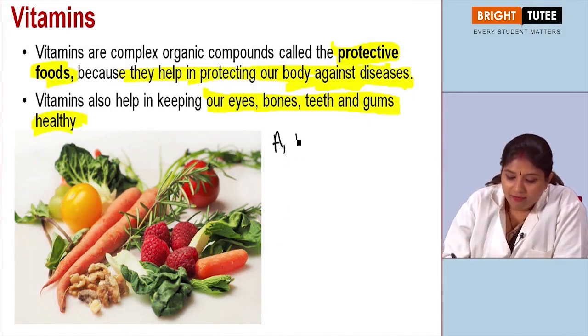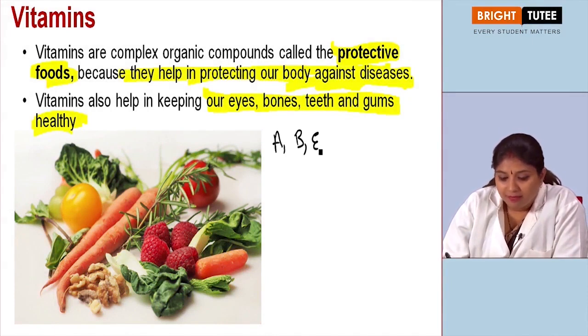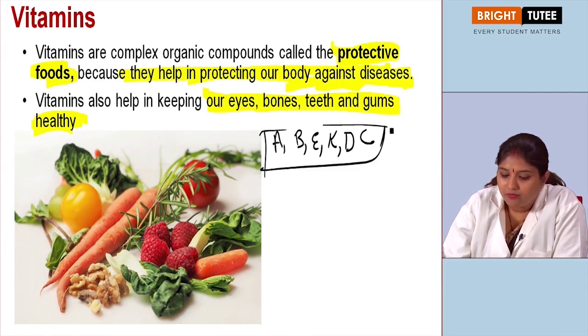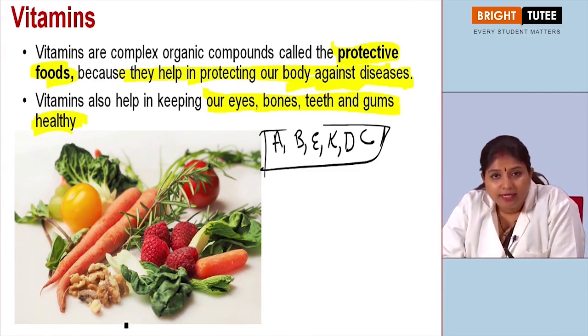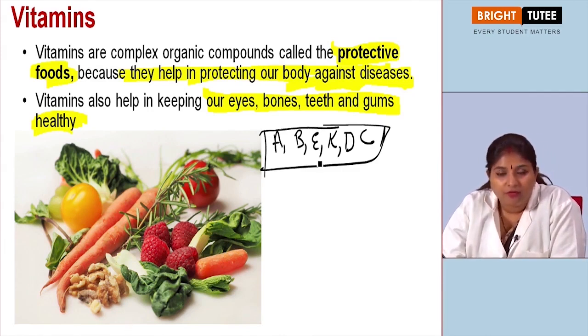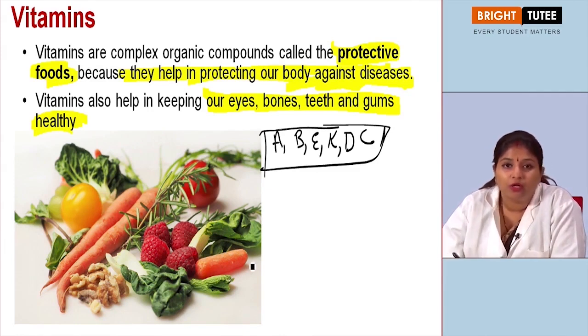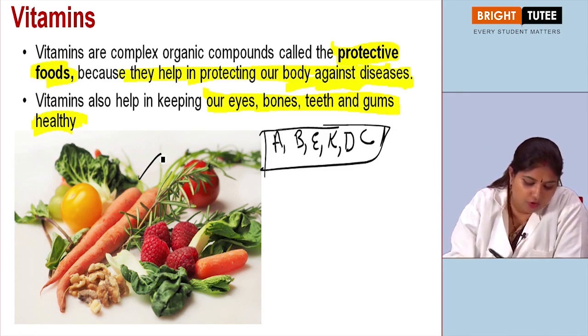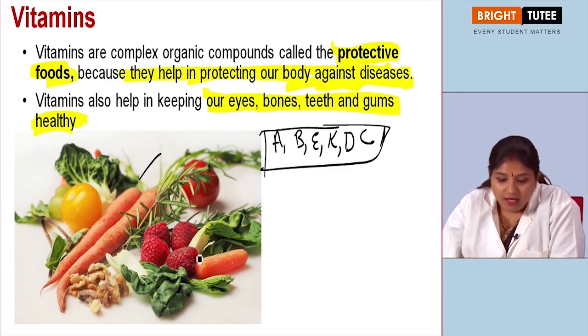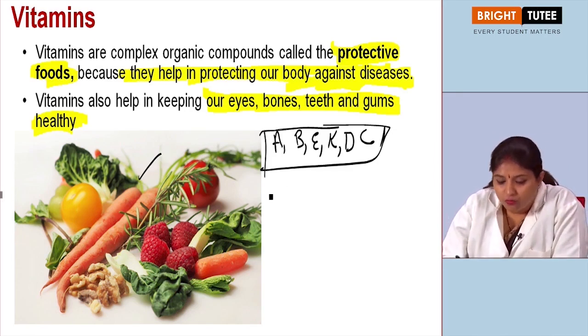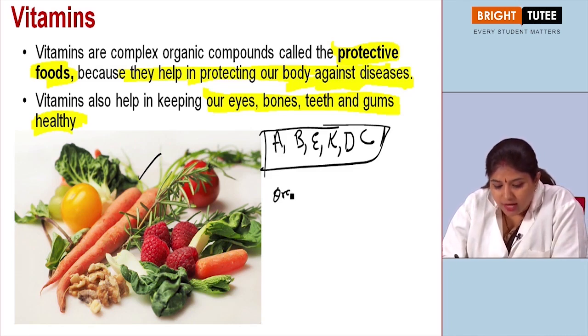We have vitamin A, vitamin B, vitamin E, K, D, C. All these are the vitamins which we require in our daily diet, and you must have heard about these vitamins, right? So there are different food materials which provide us with vitamins and minerals. First of all, when we talk about vitamins, we have foods like radish, carrot, then all the citrus fruits like oranges, right?